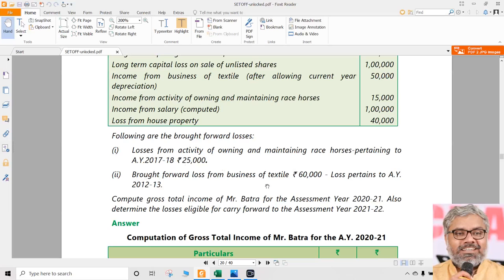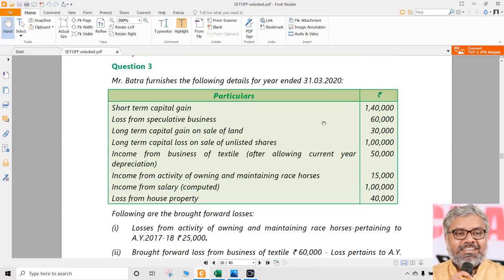Then brought forward losses from the business of textiles is 60,000. Loss pertains to assessment year 12-13. That is a separate story. But before going to the brought forward losses, first of all we have to make sure current year losses are all adjusted. First priority is for current year losses. Without adjusting current year losses, you cannot set off brought forward losses. Understand that very carefully. So compute the gross total income of Batra for the assessment year and also determine the losses eligible for carry forward for the next year. He is asking. Fine. Now, because we have not touched the current year's losses, first we have to complete that part. Then only we can come to this.